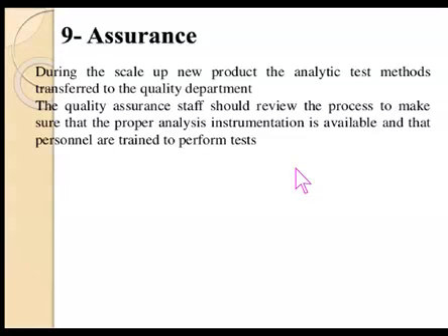So this will ensure the process is going on correctly as per the intended design, that will ensure the final quality of the final product.